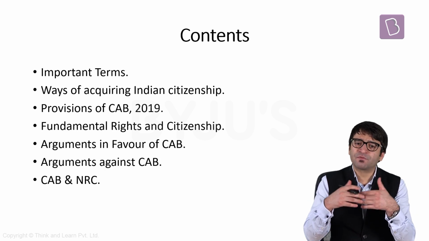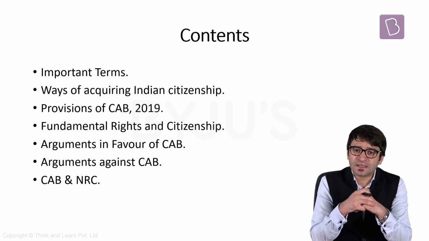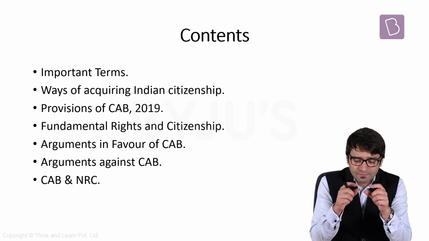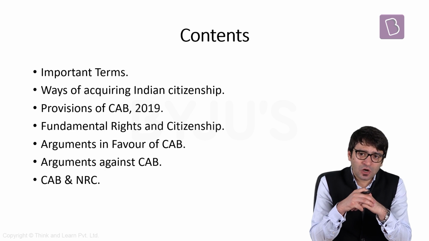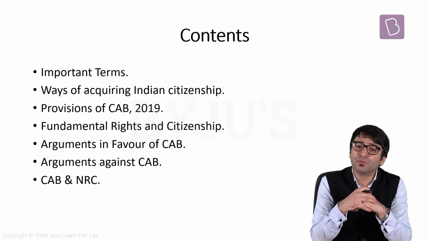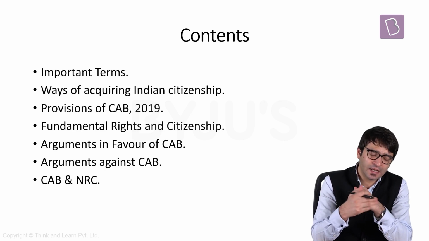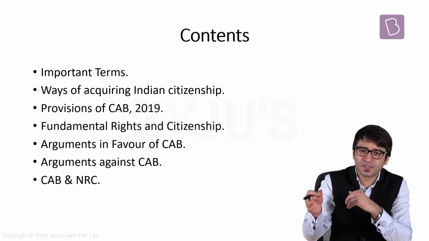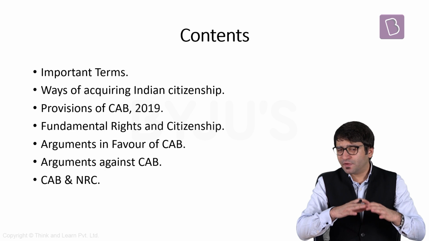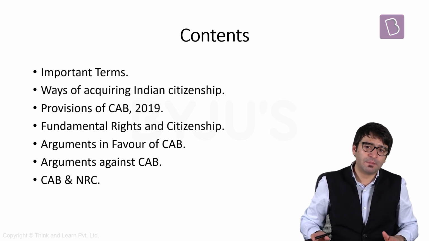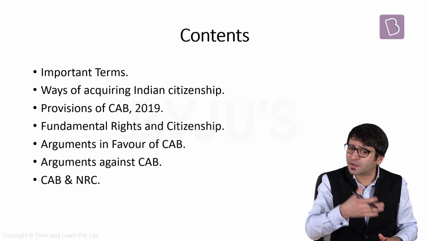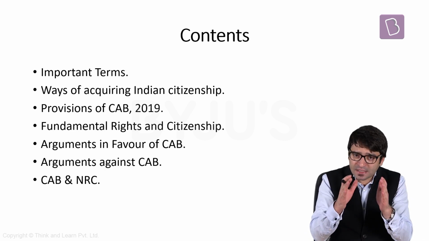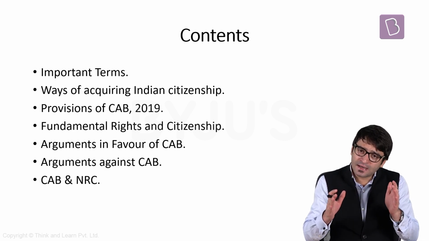We will be explaining some of the important terms, because without understanding these terms, it becomes difficult for you to understand the topic. We will then look at some of the provisions of the Indian Citizenship Act of 1955. Then we will look at the provisions of CAB 2019, because CAB 2019 is basically an amendment to the Indian Citizenship Act of 1955. We will look at the arguments in favor of CAB, the arguments against CAB, what the critics have to say, and then we will look at this combine of CAB and NRC.